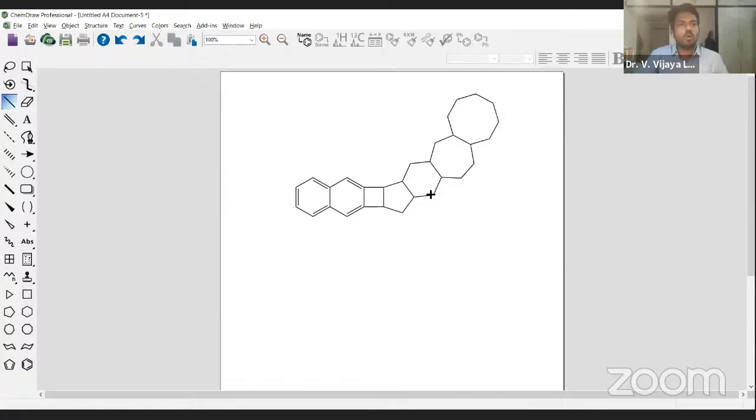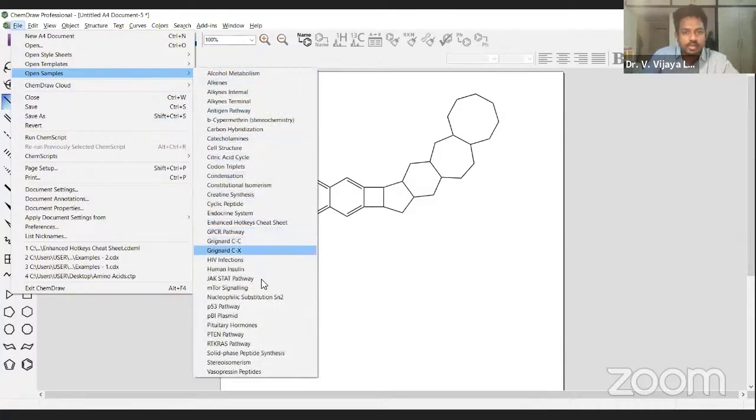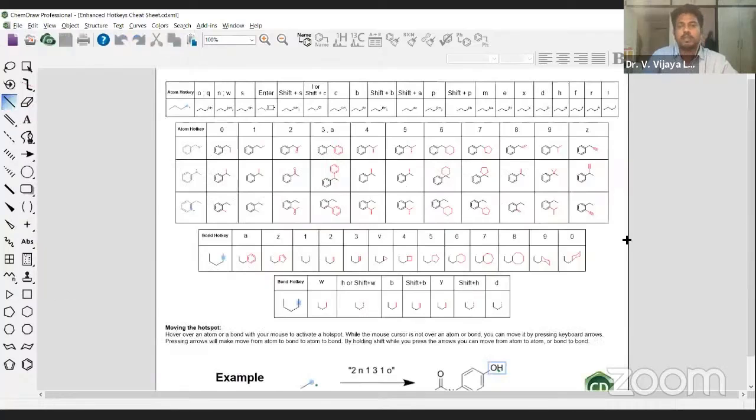Okay, this is all about the hotkeys cheat sheet. I want you to see it for a little moment. That's what I'm trying to tell you. In the first class, I told you how to get the software. In the second class, I gave you all the tools. First of all, you need to learn how many different kinds of tools there are.